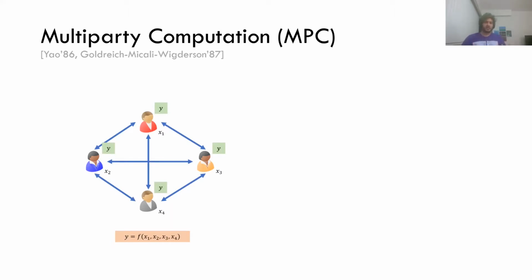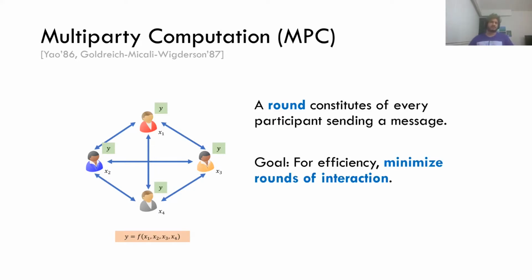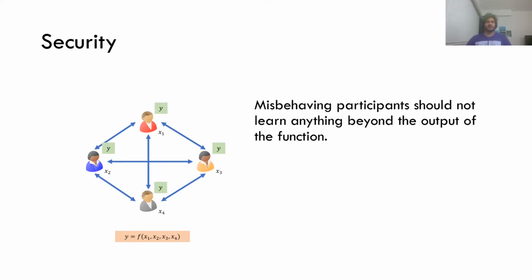Since the focus of this talk is around round complexity, what is a round? A round of interaction constitutes every participant sending a message to every other participant. And our goal is to minimize the number of rounds of interaction. This can trivially be done if every party sends the private input to every other party, so we need to have some notion of security. Intuitively, security says that even if a party misbehaves, it shouldn't learn anything other than the output of the function.